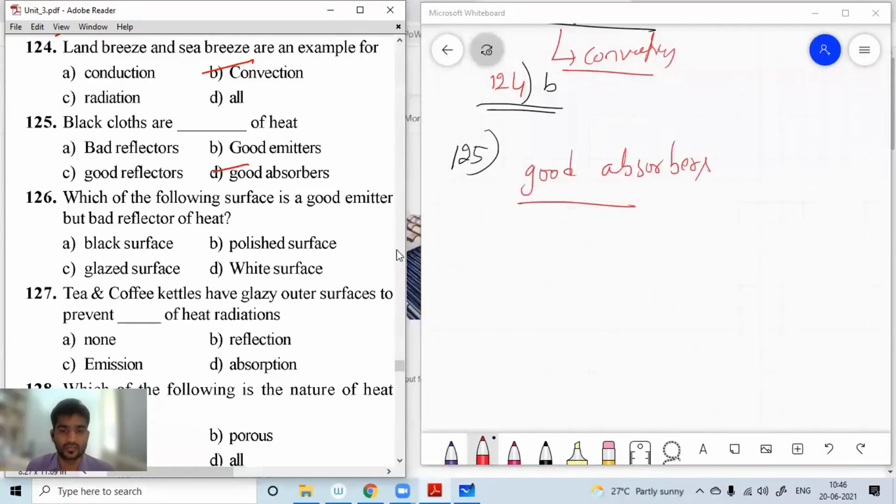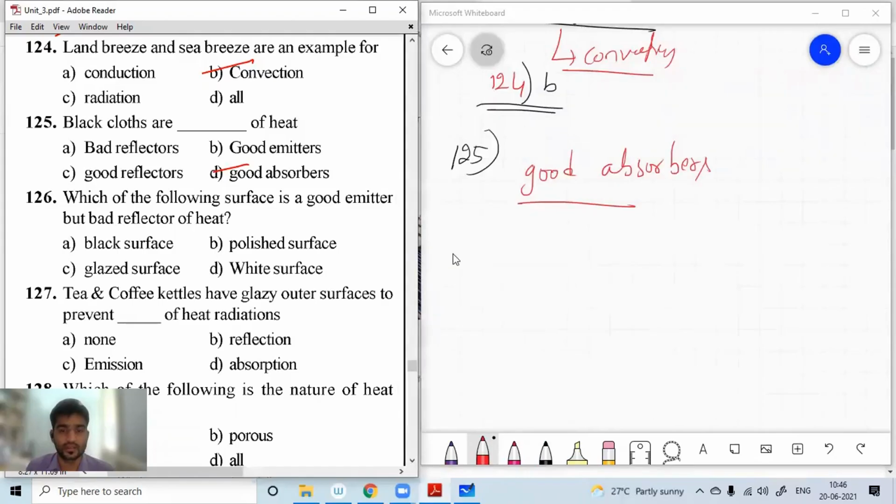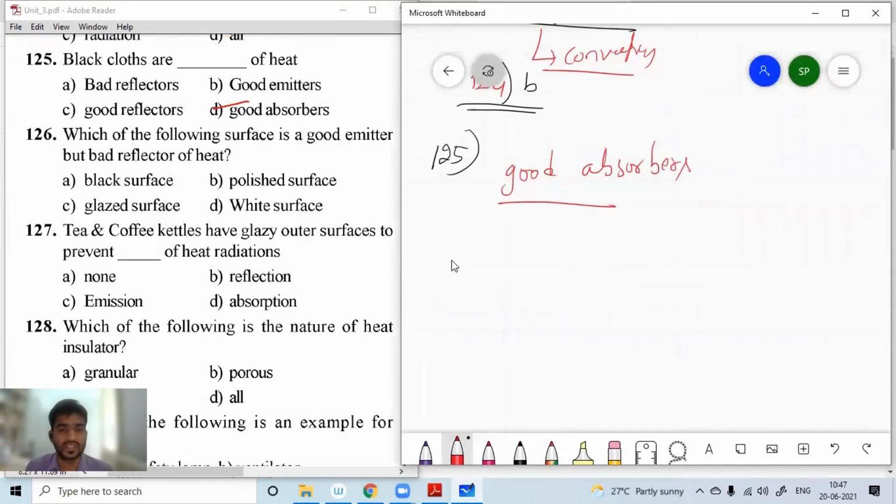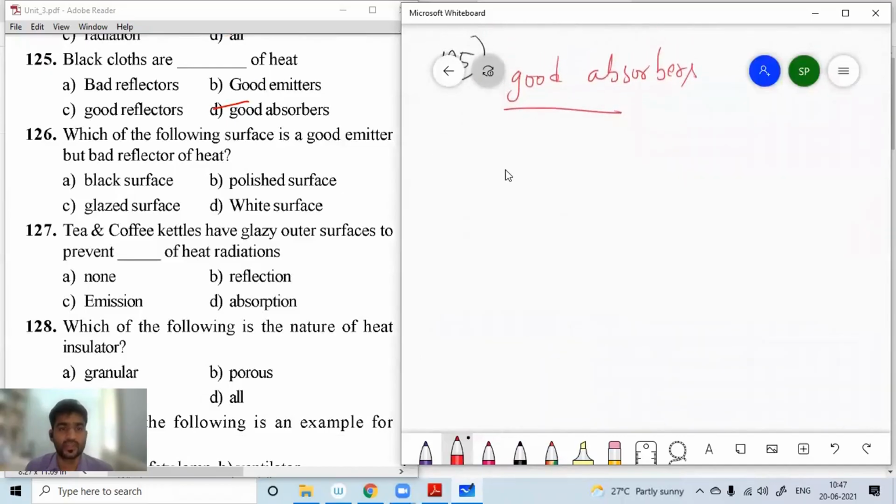Next, dear students, question number 126. Which of the following surface is a good emitter but bad reflector of heat?